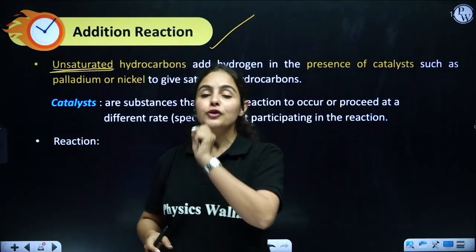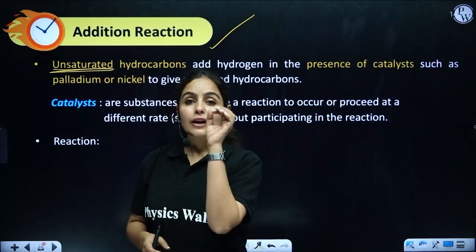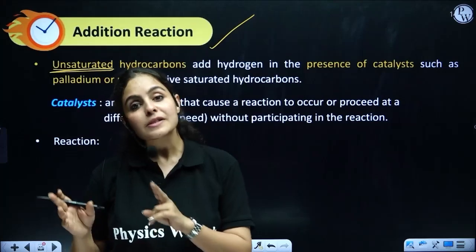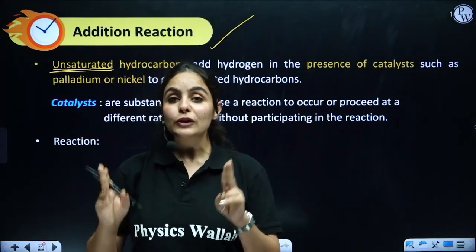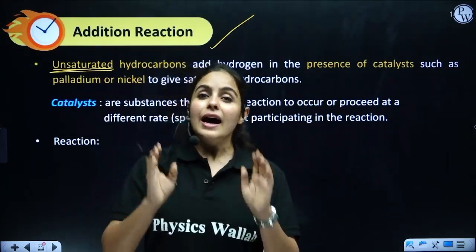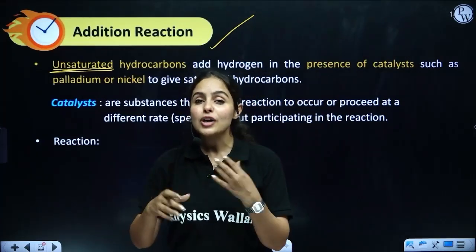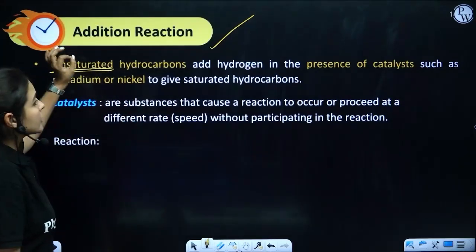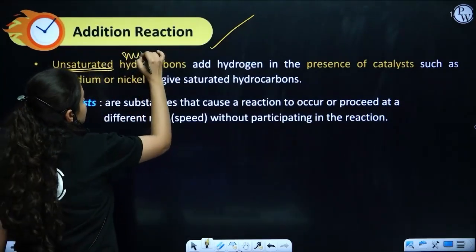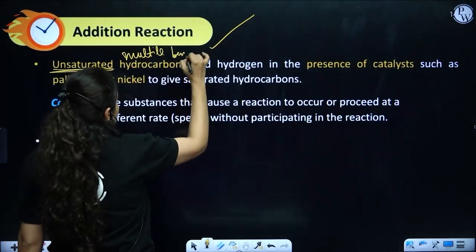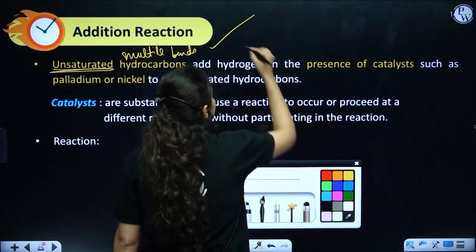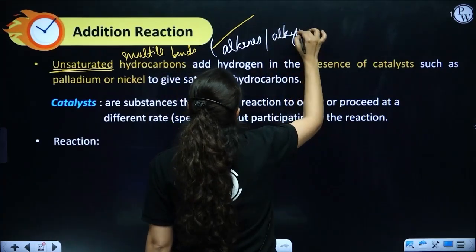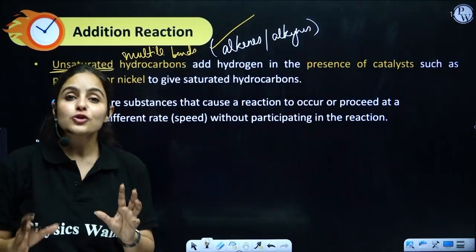If you go and look at part 1 of carbon and its compounds, I have given you a flow chart related to types of hydrocarbons. So there are two types of hydrocarbons, saturated and unsaturated. Saturated means carbon-carbon single bond, that means alkanes. Unsaturated means alkenes and alkynes, which have multiple bonds between carbon and carbon. Right? So only unsaturated hydrocarbons, which have multiple bonds, that means alkenes or alkynes, have the ability to give addition reaction.